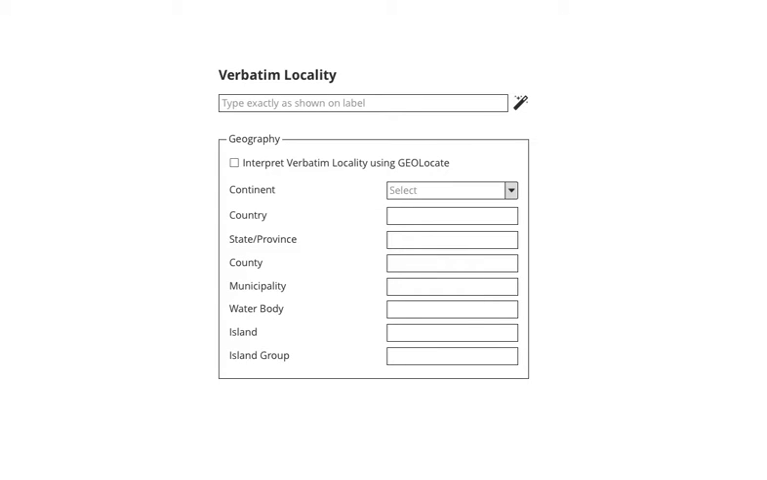I'm just going to demonstrate a couple of ways that we might want to be able to enter geography or a place into the system, using maybe a third-party tool like GeoLocate or just manual entry using some pretty standard autocomplete with some intelligent backfilling. So the first thing you're going to do is enter exactly as it's shown on the label. In this case, it's Central Experimental Farm, Ottawa, Ontario, Canada.